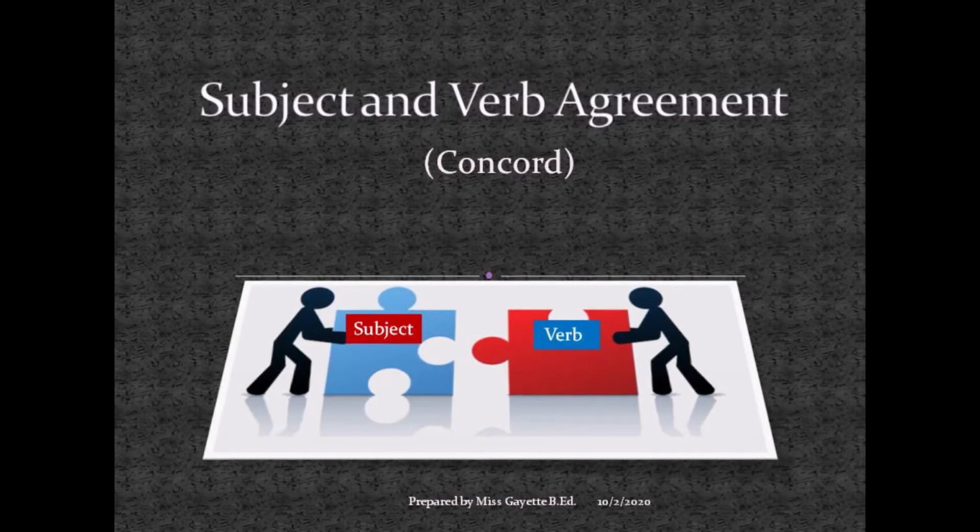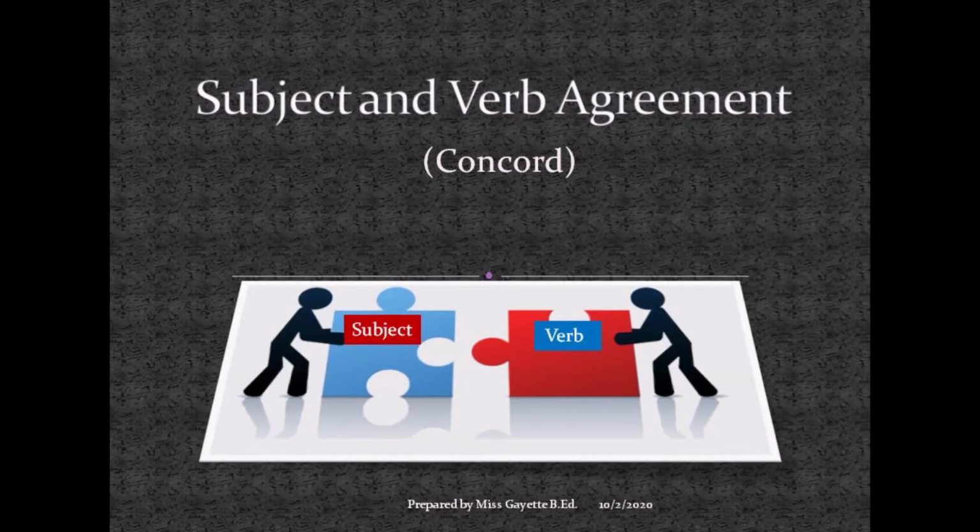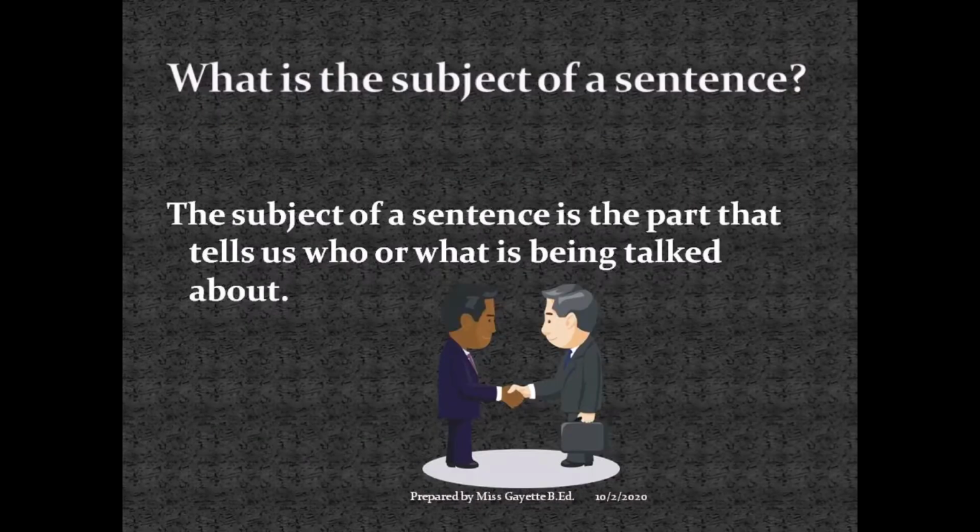Today, we will be looking at Subject and Verb Agreement, also called Concord. Now, first, let us discuss what is the subject of a sentence. The subject of a sentence is the part of the sentence that tells who or what is being talked about.